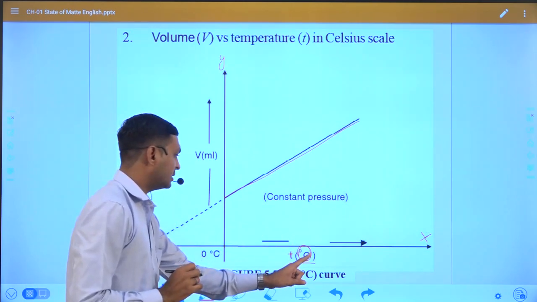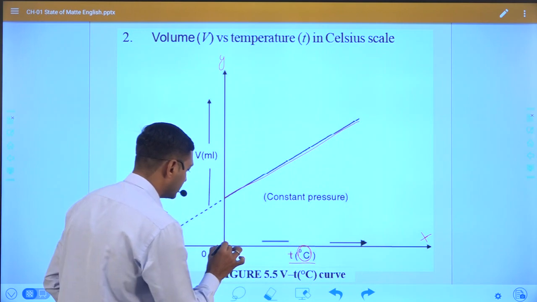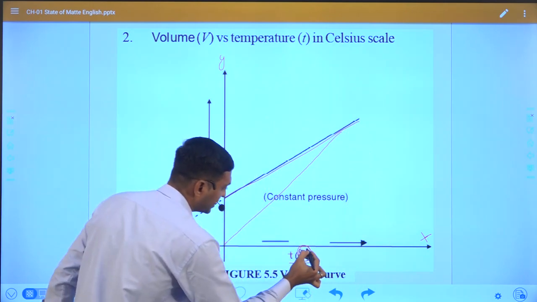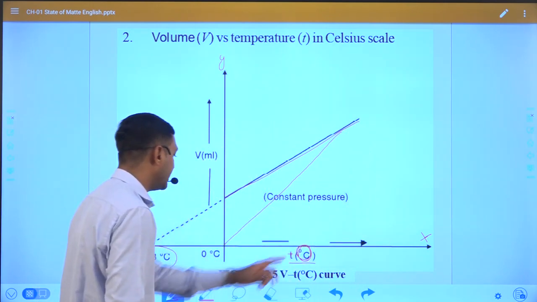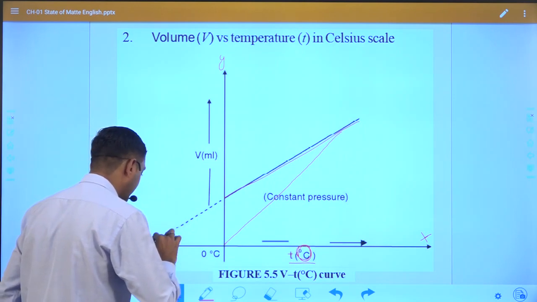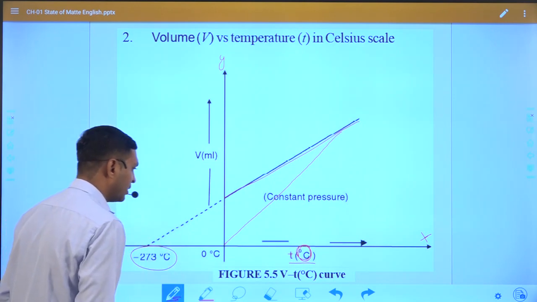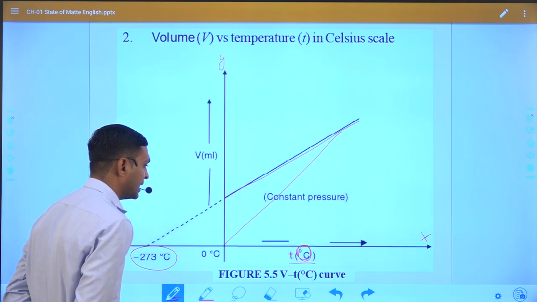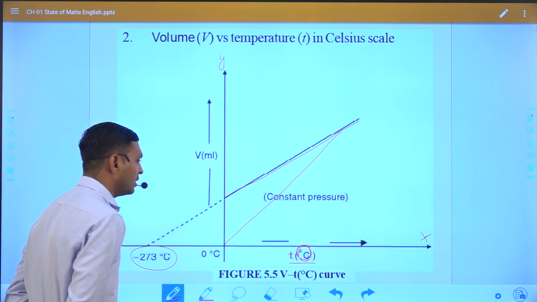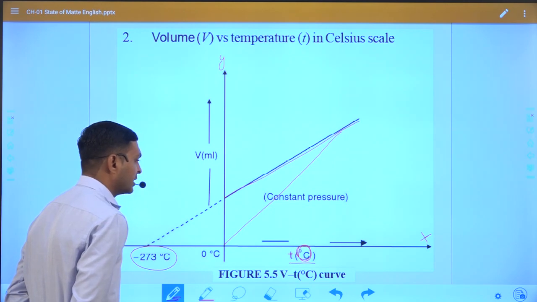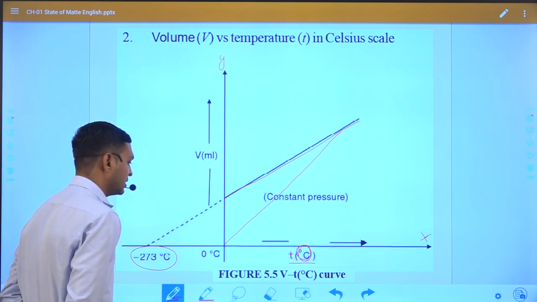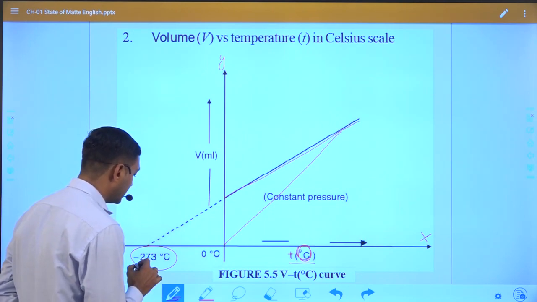If we take the graph of temperature in Kelvin, that graph will start from 0, but if we take temperature in degrees, it starts at minus 273 degrees, because below 0 Kelvin is not possible.